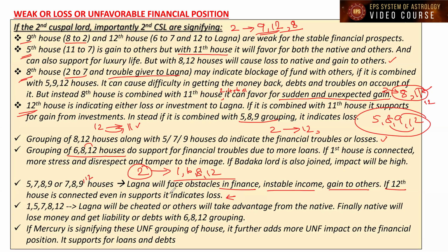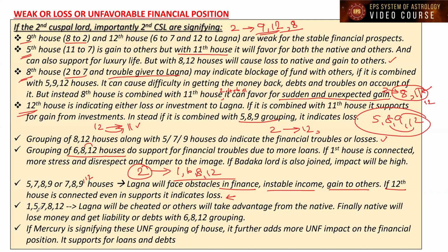And if these grouping houses do not have the 12th house in their significations, but a 12th house significator supports these significators, then also it will support loss to the lagna on financial prospects. So this grouping we have to keep in mind.